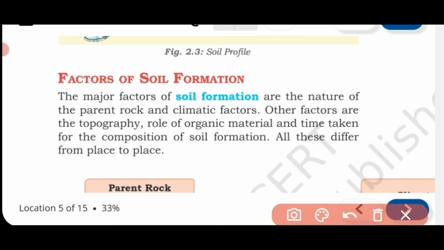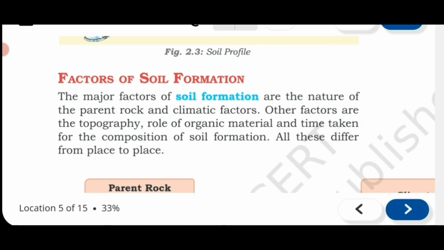Other factors are, now look at the other factors which are given over here. Topography. Topography is the top layer of the earth. Then role of organic material, that humus content, organic minerals. Then time taken for the composition of soil formation. So look at, we have got the points again. I am telling you the points. First one is given parent rock, second one is given climatic factors, third one is given topography, fourth one is given the role of organic material, fifth one is given time. So all these factors are helping in the formation of soil.